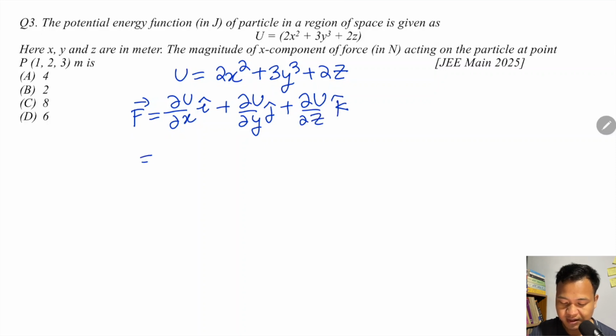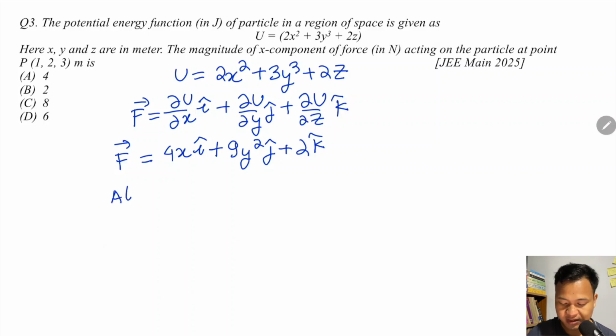Differentiating with respect to x, y and z are constant, so the other terms are 0. Differentiation of 2x square is 4x i cap, plus with respect to y, 9y square j cap, plus with respect to z, 2 k cap.